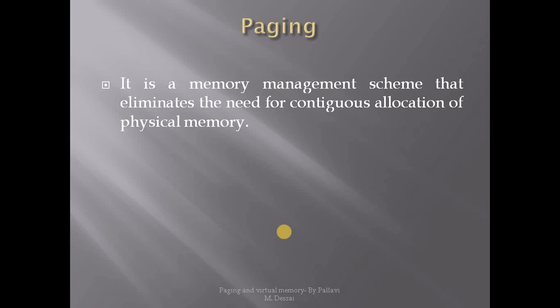In the previous lectures, we have seen that there are some problems for contiguous memory allocation. To remove these problems, we are going to use another scheme for memory management, and that is known as paging.